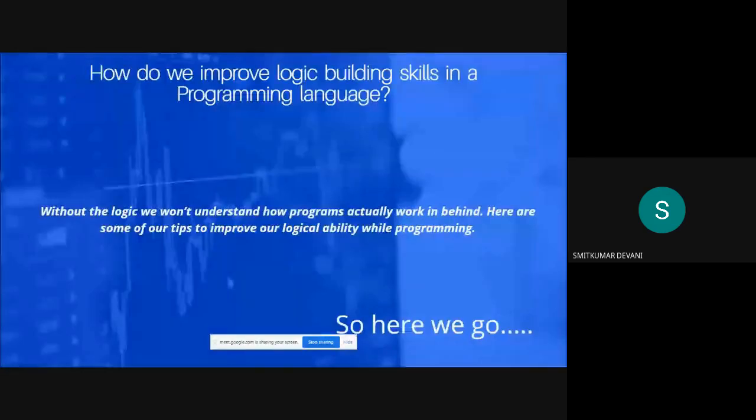How do we improve logic building skills in a programming language? Without logic, we won't understand how programs actually work behind the scenes. As we know, we face some difficulties in our life. Without getting any solution or without having logic in our mind, we can't solve the difficulties we face in our life. In programming it is the same: without knowing the problem, without knowing the logic, we can't solve or produce a program. Here are some of our tips to improve our logical ability while programming.